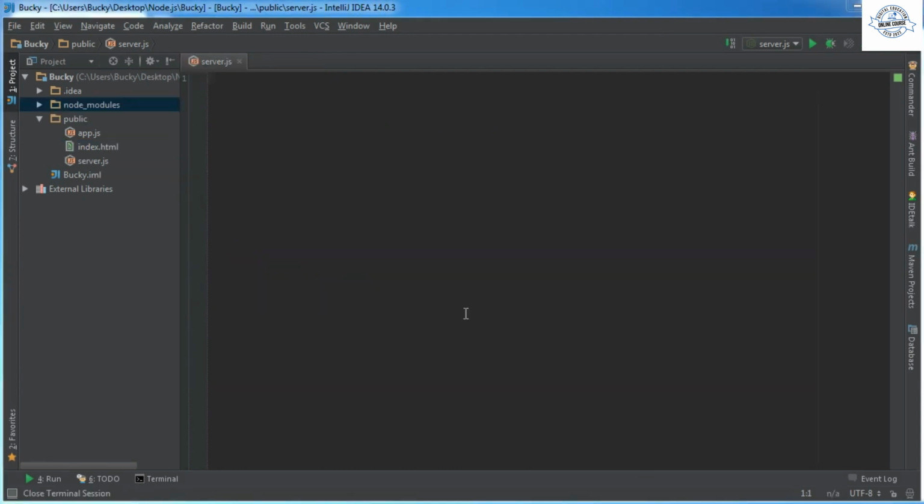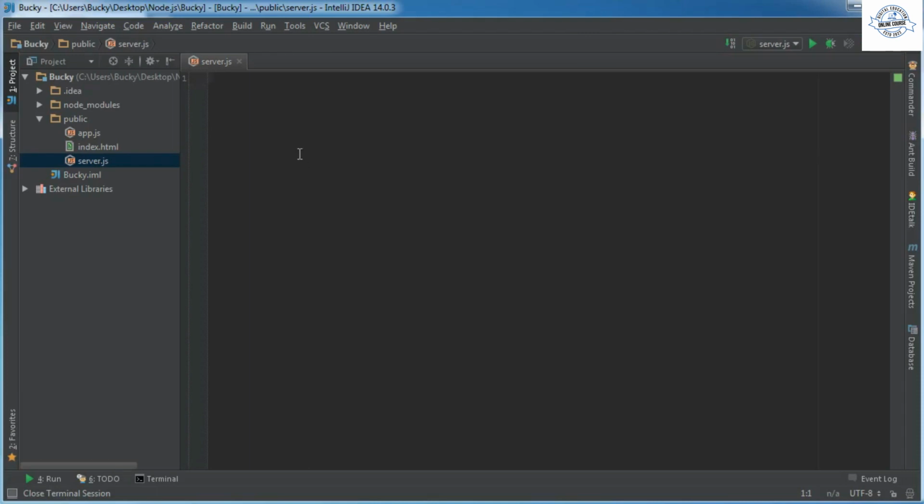Alright guys, now that we know the basics of how to set up a really simple web server, what I want to do is introduce you guys to a server framework called Connect. A lot of the functionality that we would commonly write to handle user requests has already been written for us and packaged up into a nice framework called Connect.